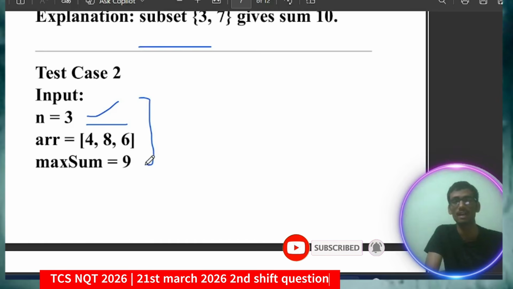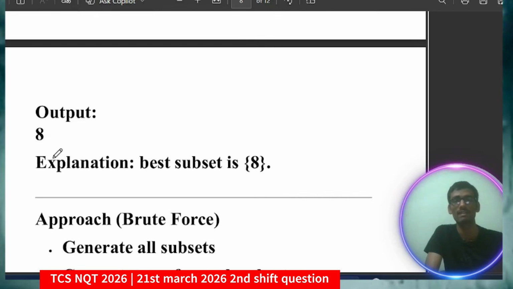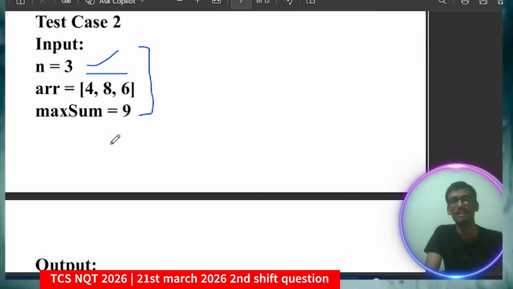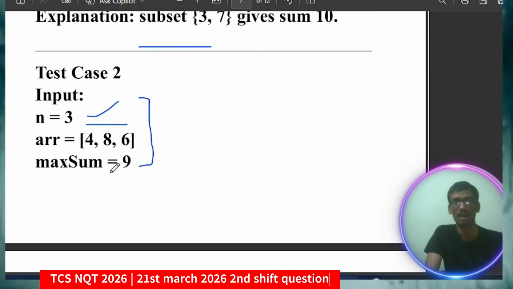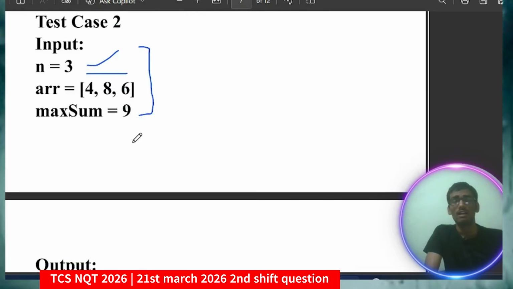So these 3 values you will have to take. Okay, and so the output will be 8. Why? Because the maximum sum which you can get is 8. Okay, the best subset is 8 and you will get the sum. I hope you got the solution. So it should be like that.